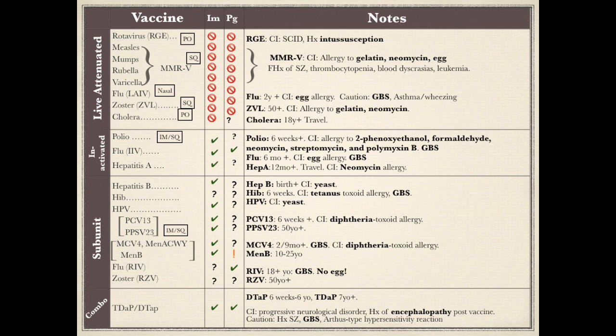Oral vaccines are rotavirus and cholera. Both of these diseases cause GI issues, and the vaccines are administered directly into the GI system. The flu vaccines include egg, except for the recombinant flu vaccine, and all flu vaccines can cause Guillain-Barré syndrome. Other vaccines that include egg are MMR and varicella. Guillain-Barré syndrome appears throughout all types of the vaccines.